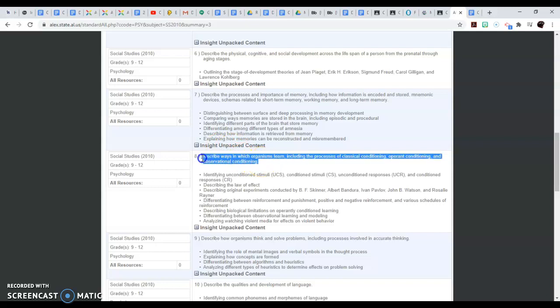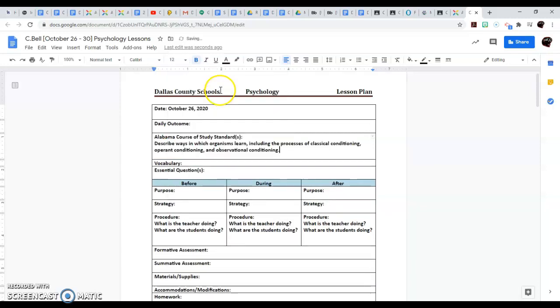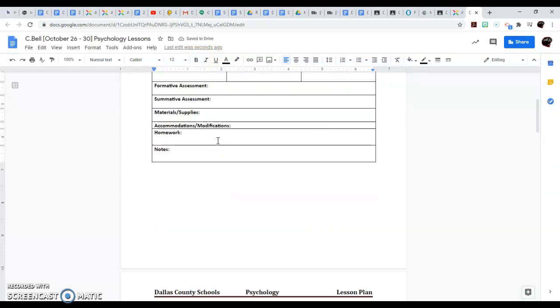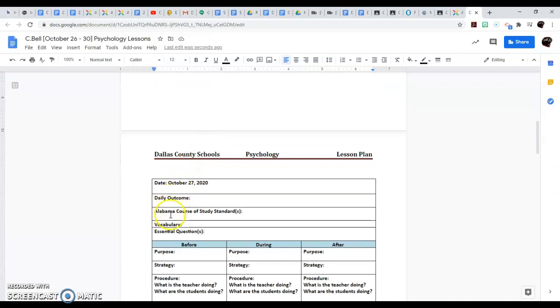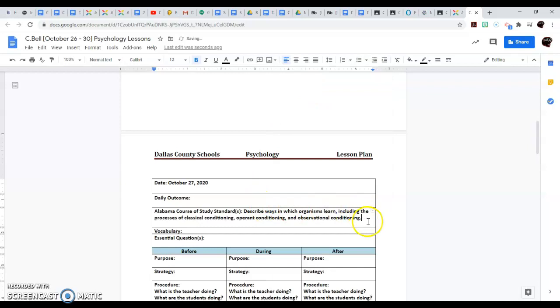Make sure everything starts with your standard. And as you see, I want you to do the same thing for your meeting. Go ahead and take the standard. And if you're going to be on this same standard, do a paste without formatting. And what I would do is I would probably take that off from being bold. And that's all of them to kind of differentiate what is what. And I would do so if I'm going to teach the same standard the entire week. I would go ahead and paste that in.